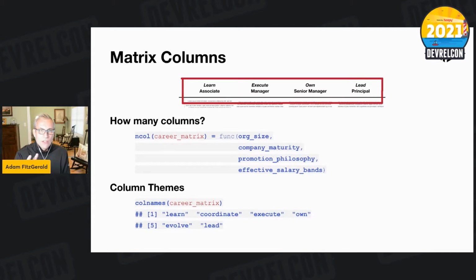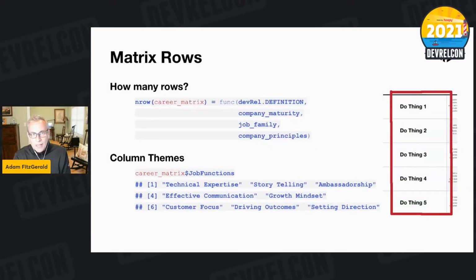That means that at the most junior level, you're learning the role, learning the responsibility. At the next level, your responsibility is to coordinate the execution of the things that are going on. The next level, you're actually on the hook to deliver and execute things. At the next level, you are owning the direction and responsibility of the program, function, or output you're engaging with. At the next level, you're responsible for setting the next stage of evolution for that function, capability, category. And then the senior level is leading that overall function, being responsible for setting its direction. So you can see the main sorts of ideas.